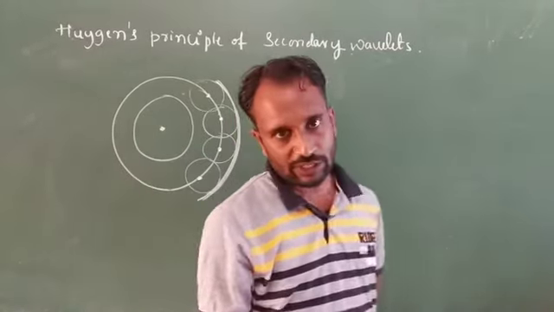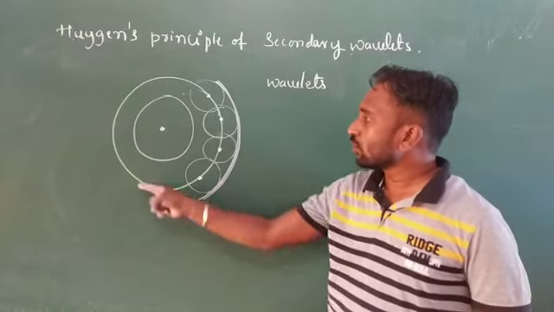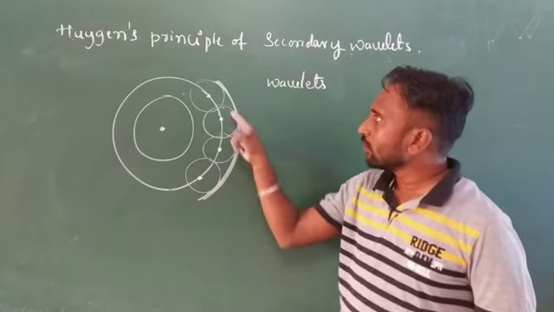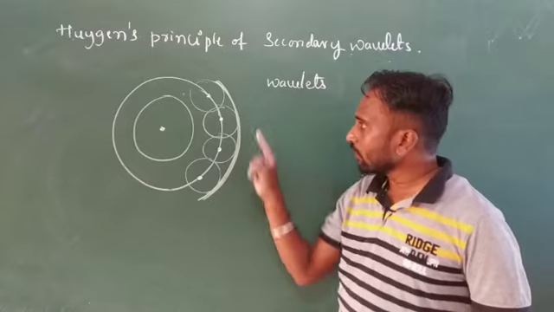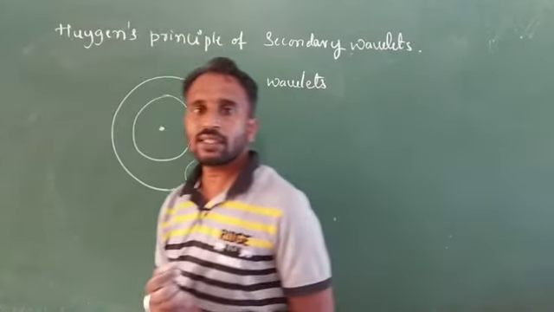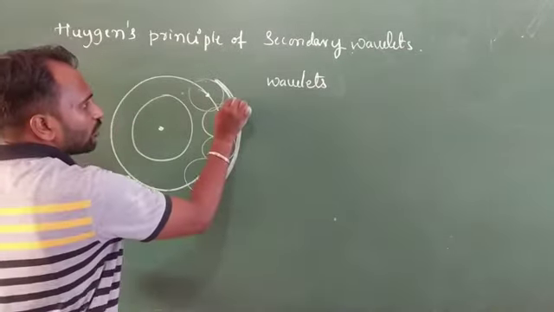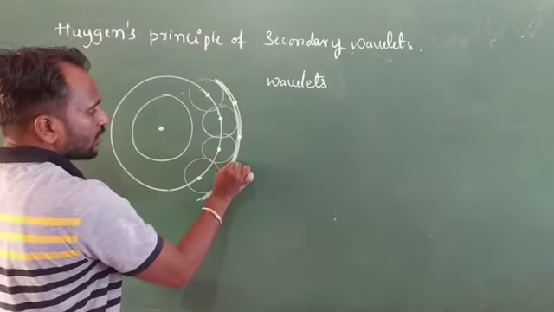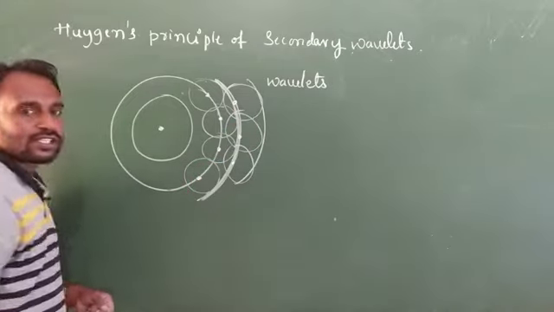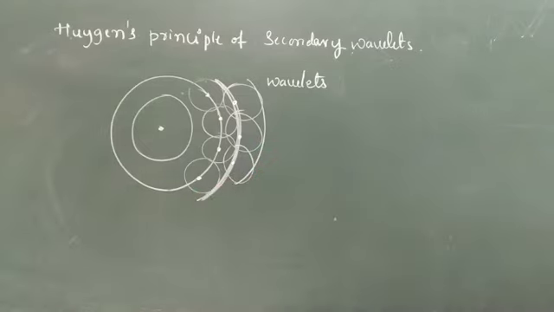The first point: the points present on a wavefront produce secondary wavelets. If a tangent is drawn along these secondary wavelets, then we will get a new wavefront. Okay, so this is Huygens principle. Suppose this one is a new wavefront. If you make any disturbance at this point, again we get secondary wavelets. Again, if you draw a tangent along these secondary wavelets, then again we will get a new wavefront. Okay, thank you.